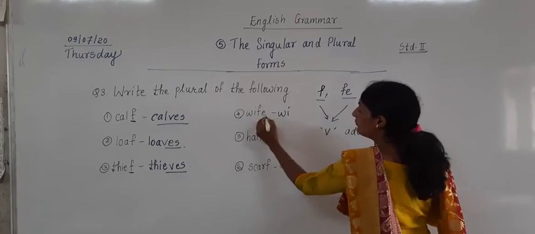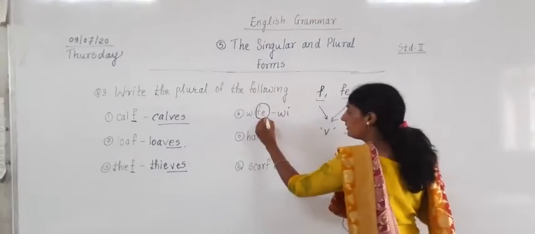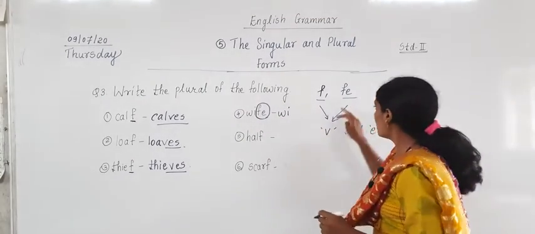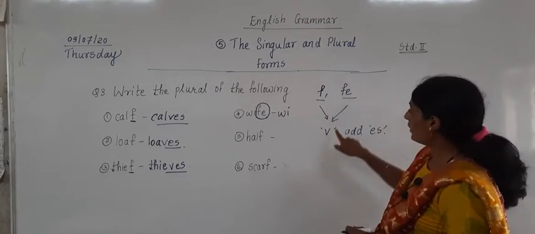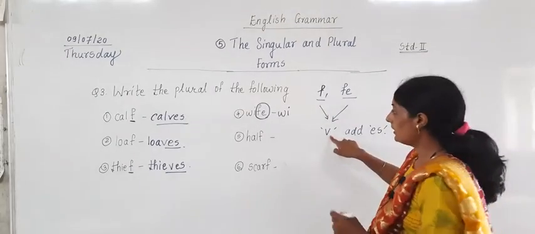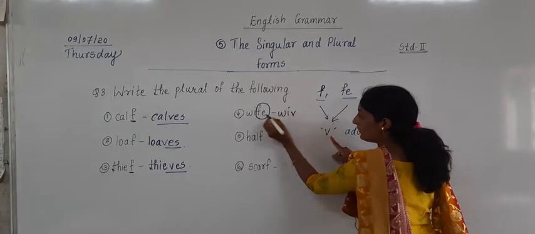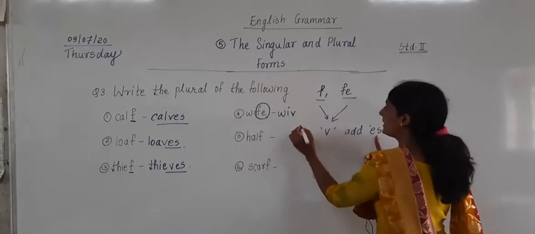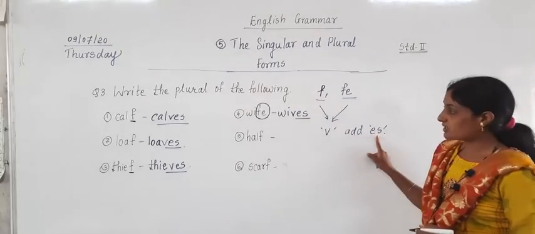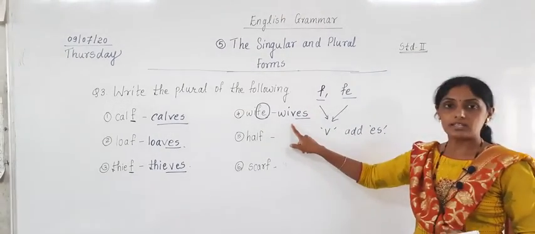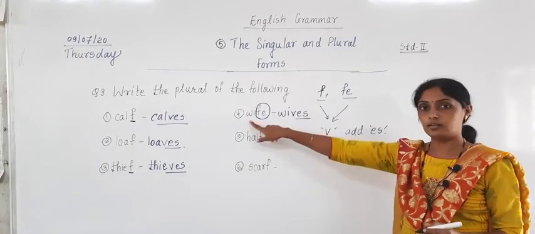Next example is of wife. WI. Now which letters are there in the ending? FE letters are there. So here, if the words are ending with F and FE, what do we have to do? We have to write V. So I am writing V instead of FE and I am adding ES. So what has happened? What is formed?